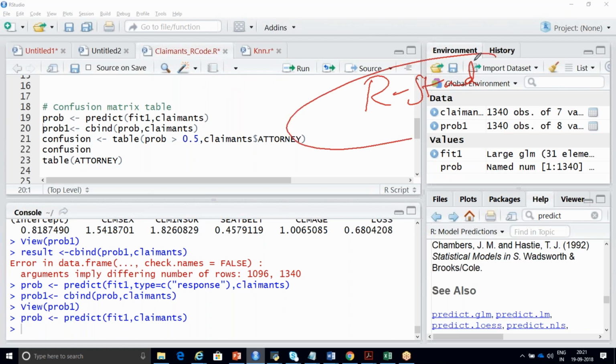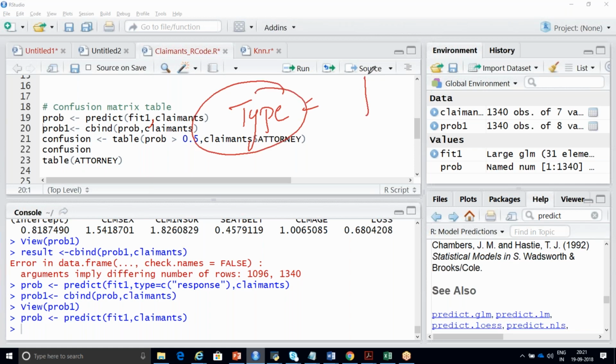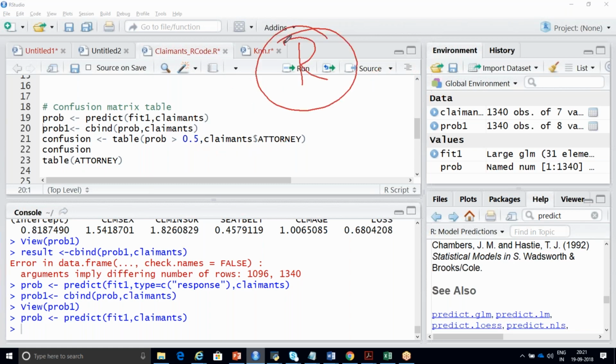But for my system, until and unless I updated my packages, it was not working. I used to write type is equal to c of response, meaning the type is nothing but my output variable I need to predict. If you are using an older version of R, like if you installed it 1 or 2 years back, you should specifically write type is equal to c response. If you installed it after 2018, you are directly working with respect to your fit1 and your claimants data set.